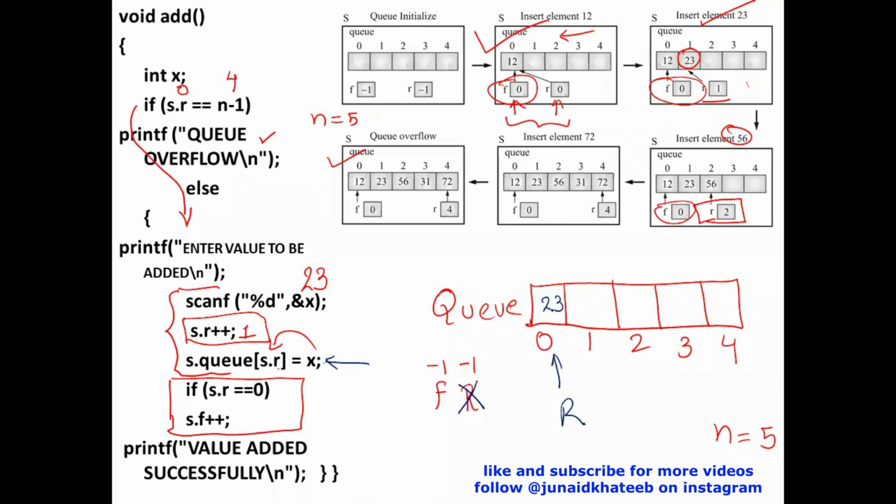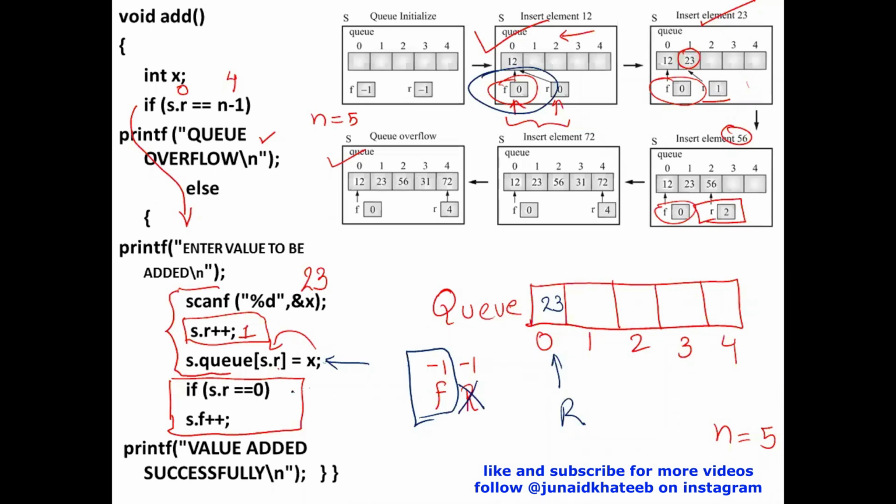See, generally speaking, while adding a value, all I need to do is just increment the rear pointer. But understand, now that the value that I've added is just the first value, won't I be required to set the front pointer as well? I just can't assume that, okay, front has become 0 automatically. Now, how did front become 0? Whenever I'm inserting the value, if it is the very first value which is getting added into the queue, I need to set the front pointer. Now, how do I know that this value that I've added is the first value? If the value that I've added is the very first value, the value of rear will be 0.